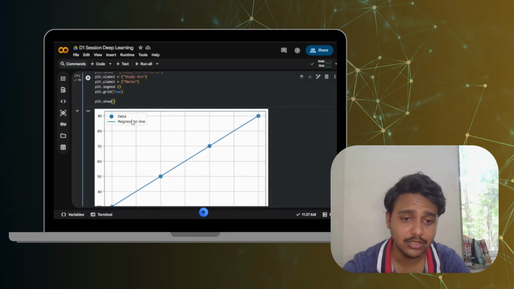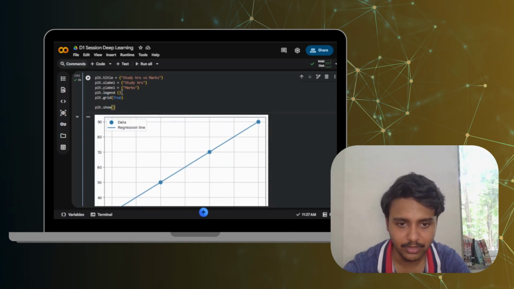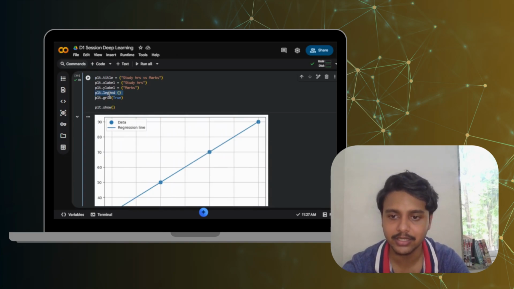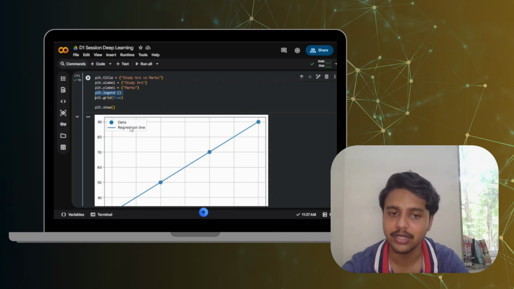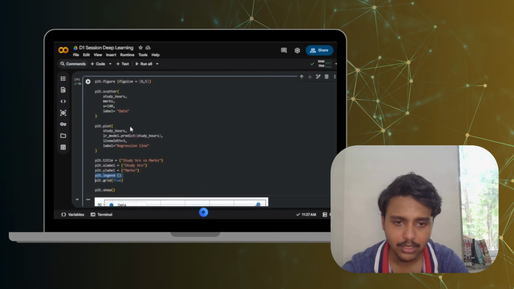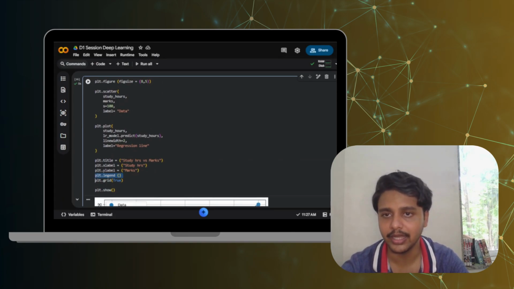So this was how, and this is the legend that we discussed here. Yeah, this is the legend that we talked about. So dot stands for data and line stands for the regression line. So yeah, that's all for today, guys.